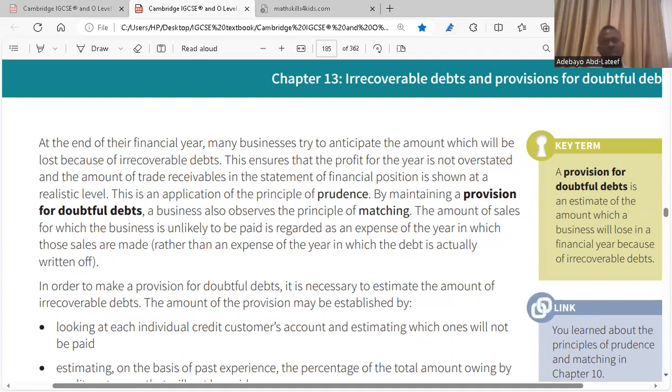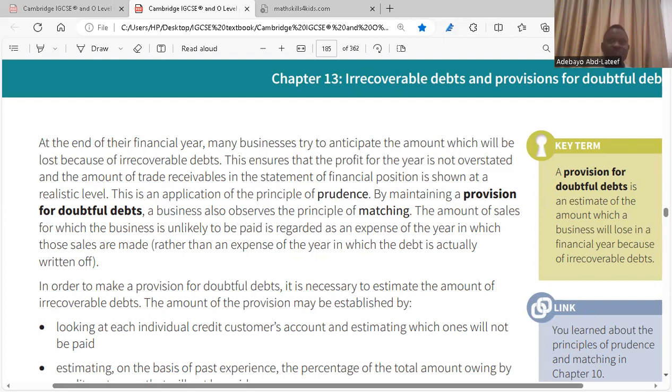That is matching concept. How is it sales and income? The sales you sold, you will match with the amount of money you are able to make from the sales you made. And the expenses will be matched with those incomes that you are expecting that didn't come in. If the income comes in, you match it with sales. It's fine.